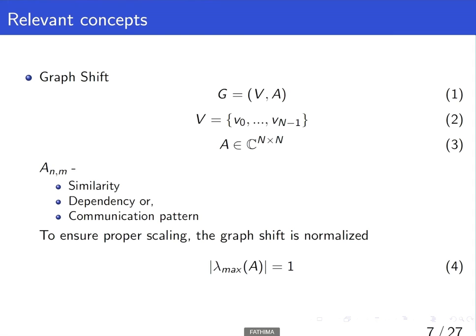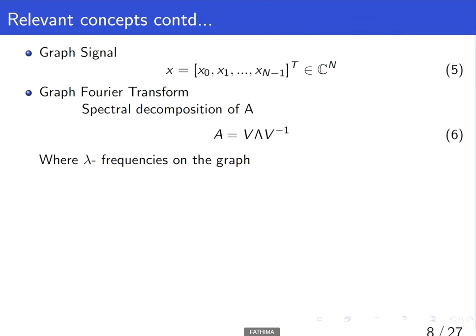To guarantee that the shift operator is properly scaled, we normalize the graph shift A to satisfy equation number 4. Graph signal. Once the node order is fixed, the graph signal can be represented as equation 5, where the nth signal coefficient corresponds to the node V_n.